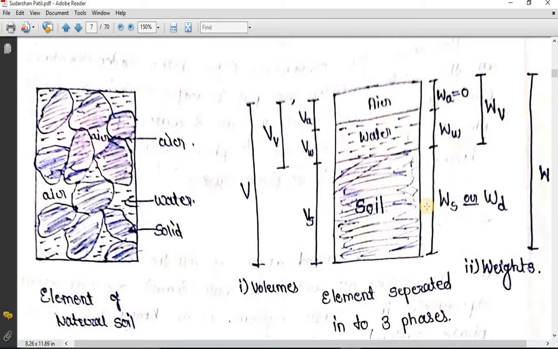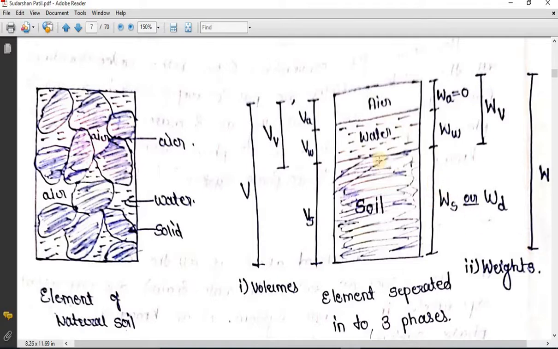Now if I consider the weight, the weight of soil solids is denoted by Ws or Wd. Weight of water is denoted by Ww. Weight of air is denoted as Wa. So weight of voids is Wv. So total weight is W.